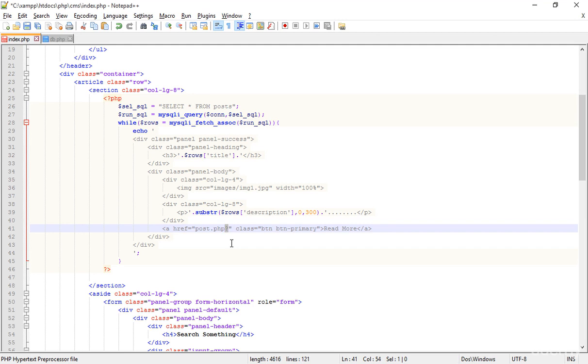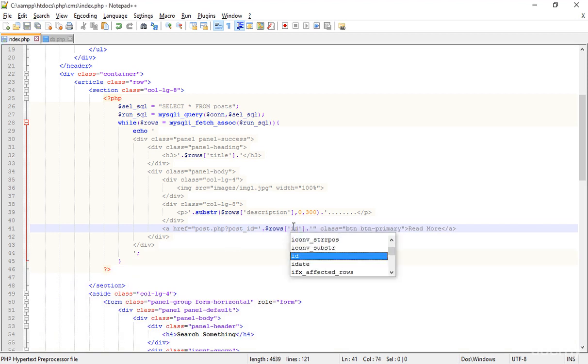I am adding the question mark, and what I'm going to add here is the post ID, and the equals sign, because I'm assigning some value to this post ID. It's breaking the single quote, but it must be inside the double quote. Okay, be careful about that. Dollar sign, the rows, and here I'm typing the ID.